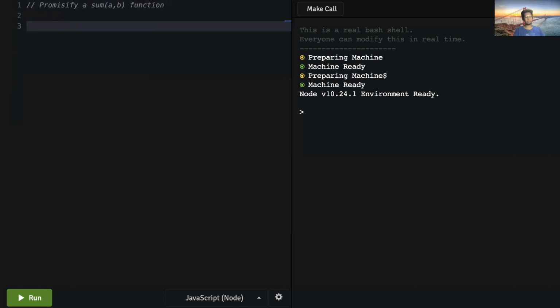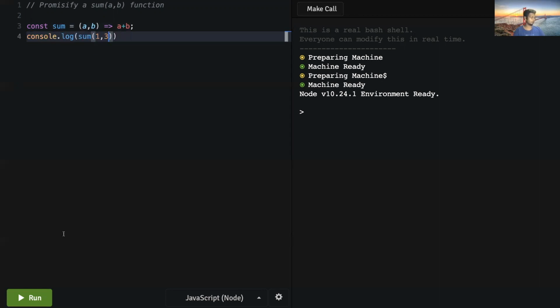To start off, my personal mental model is: whatever the function that has been given to you, try to implement that first and see if it's working, then move to promisifying it. In this case, it's pretty straightforward. It's just a and b, two arguments, and I just have to return their sum. So I can quickly do a console log of 1 and 2, 1 and 3, press enter, and the result is 4.